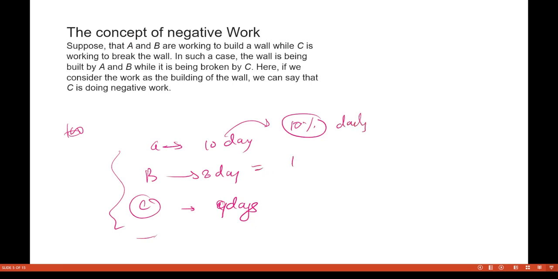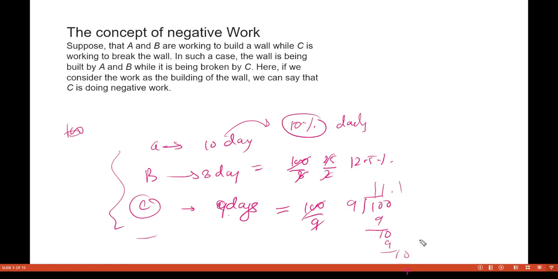Okay, this is doing 100 divided by 8, that is how much? 25 divided by 2, that is 12.5% of the job daily, and this is doing 100 divided by 9, that is how much? Obviously you can calculate this will come to be 11.1%.